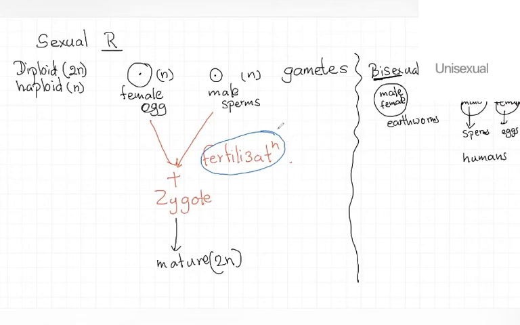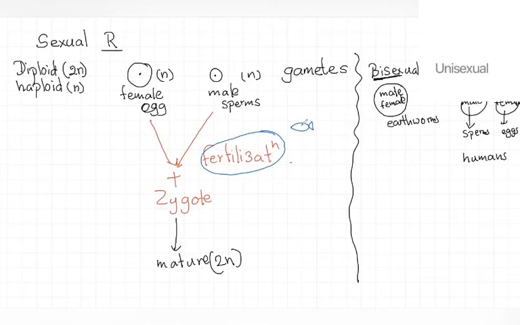Earlier in evolution, organisms lived in aquatic environments. Take a fish as an example, just to show you.